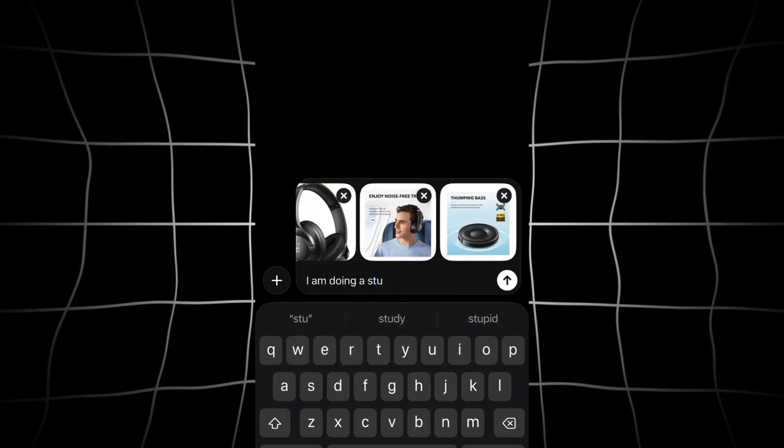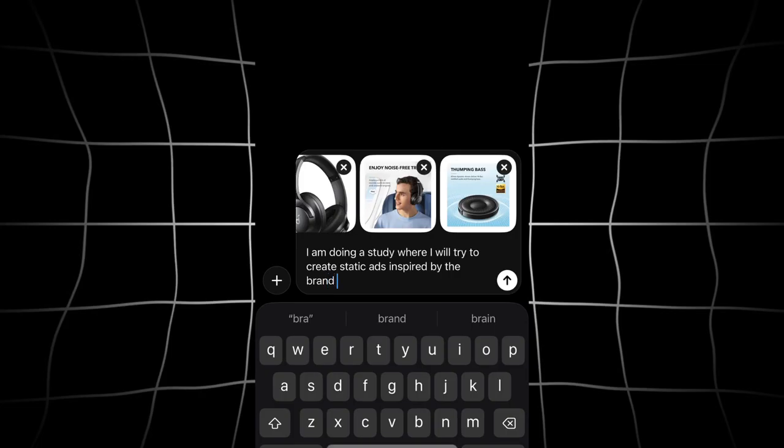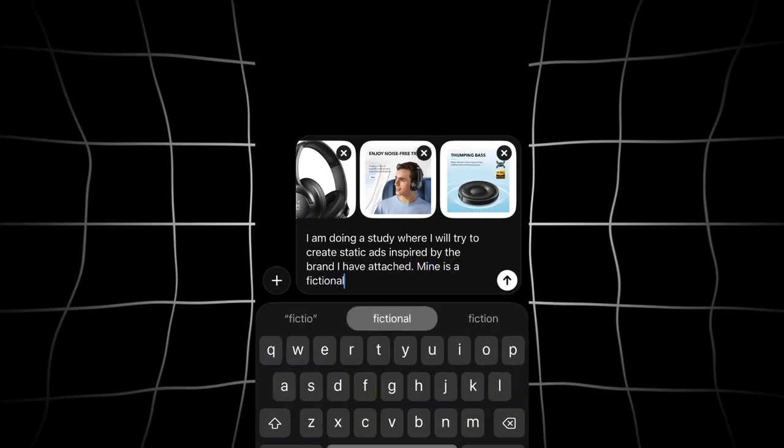I'm now creating my prompt, which is going to help ChatGPT understand what my goals are, what I'm trying to do with these images. And most notably, you'll notice that I use the word study. I use the word fictional when I am prompting ChatGPT. This is very, very important because ChatGPT will not do this if it believes you are trying to plagiarize or grab copyrighted material for the purpose of using it for yourself, potentially commercially, and making money off someone else's brand.